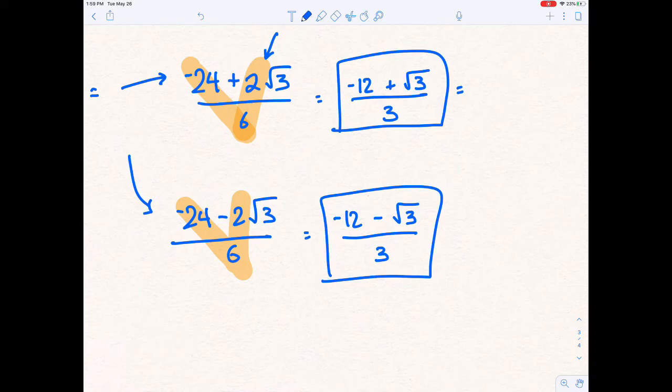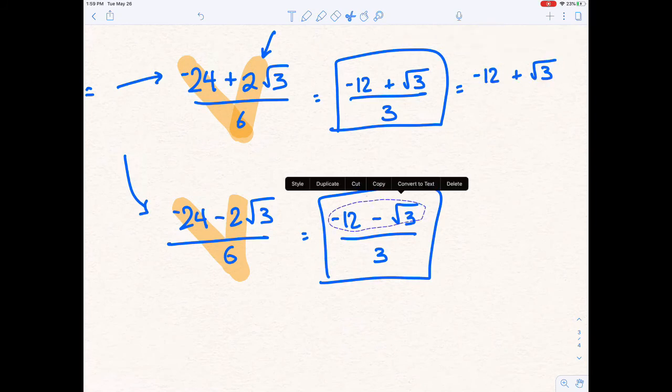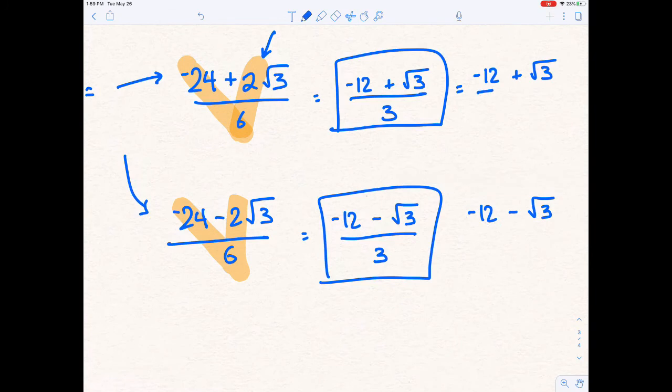If you want them simplified a little bit more, what you could do is take that same exact top, and I'll do it for the negative one as well. And instead of writing the entire thing divided by 3, what you do is you write the individual parts divided by 3.